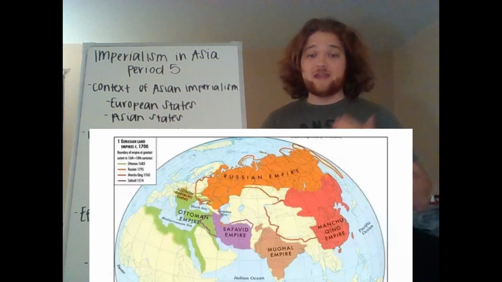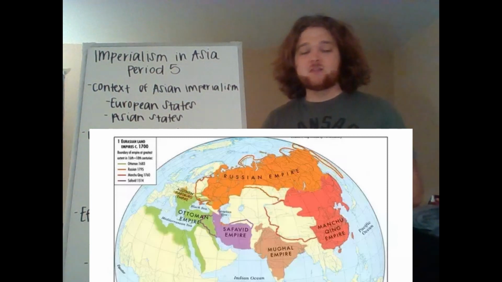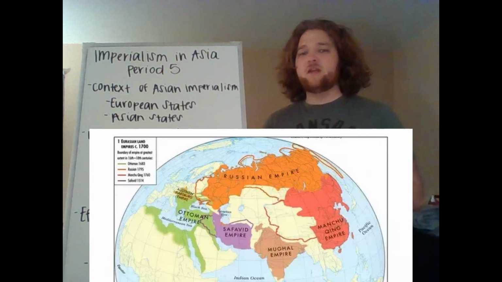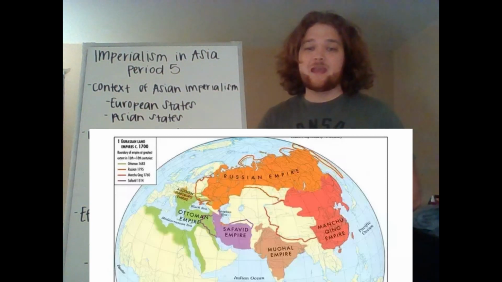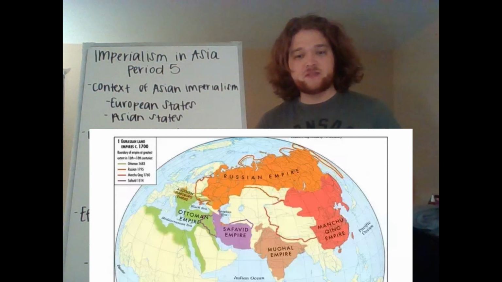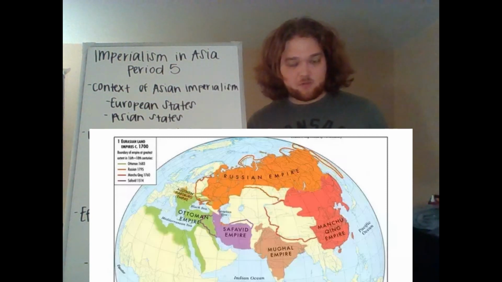The Mughals invited the British to take part in trade, to build factories, and even in some areas collect tax, as the Mughals kind of viewed the British as another tool to use. The Qing were very wary of European cultural spread and the increased influence of Europeans, so they had the Europeans trade through only one port, the port of Canton in the south of China. Though the Chinese did allow some Christian missionaries, such as the Jesuits, who were Catholic, to serve in the court and to spread their message a little bit.